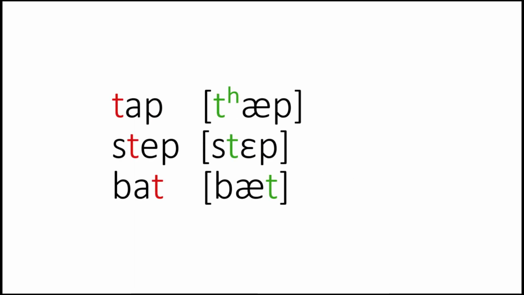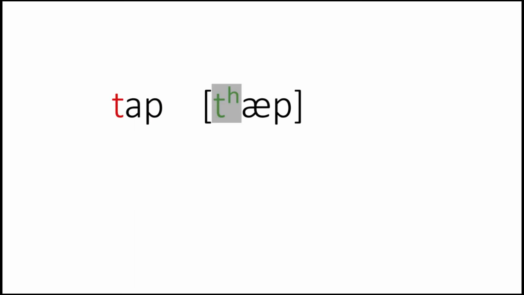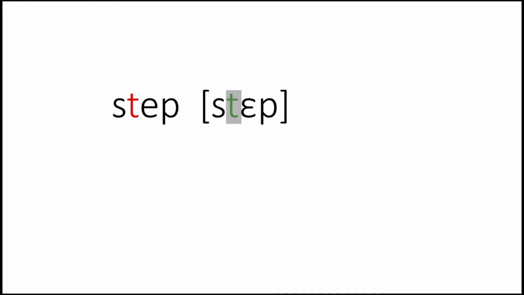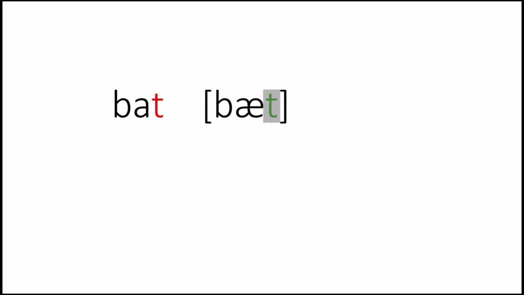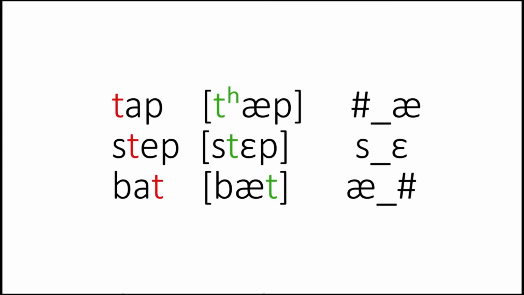So let me put it in technical notation. This one occurs preceded by nothing. This is where the sound occurs. This is the environment for this. This is preceded by this, and then here it's preceded by a vowel and followed by nothing, the word final boundary. So you see these three environments, they're different, right? Only word initially followed by a vowel, it becomes aspirated. Otherwise, it's not aspirated. These different variations of t, they don't occur in the same environment.